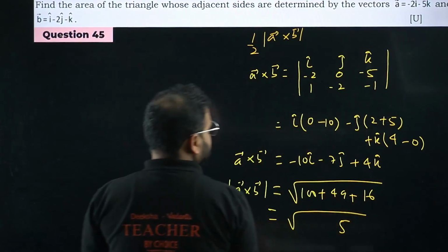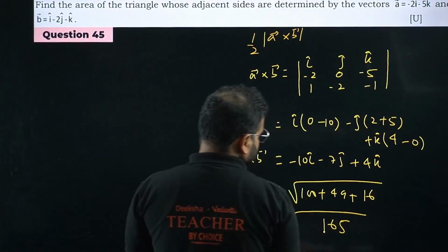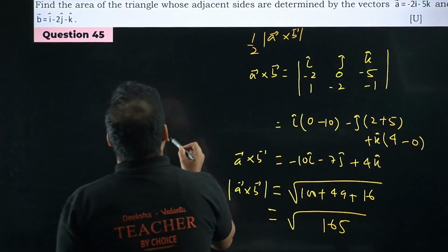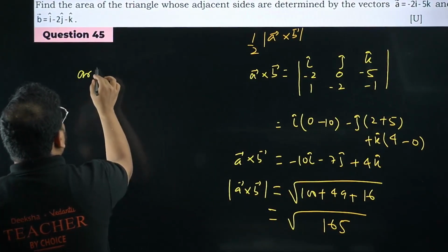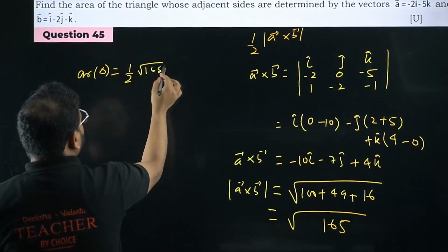9 plus 6 is 15, 4 plus 1 is 5, and 1 is 6. So we get 165 divided by 2, right? So the area will turn out to be, please check, the area of the triangle will turn out to be 1 by 2 times root 165.